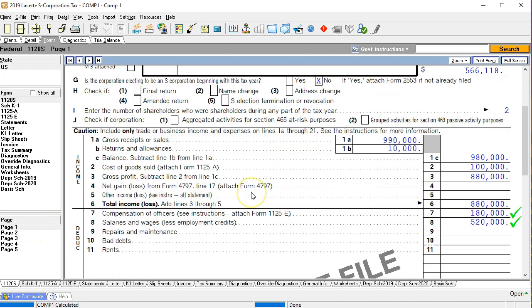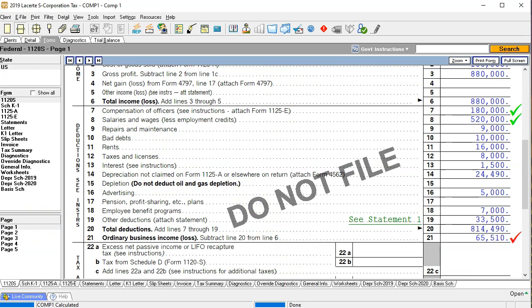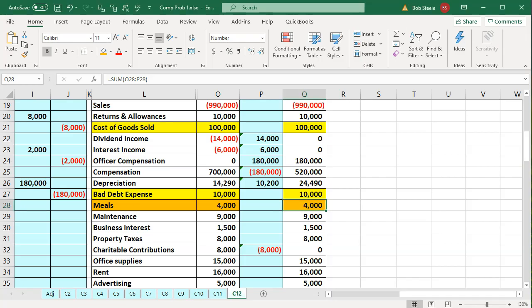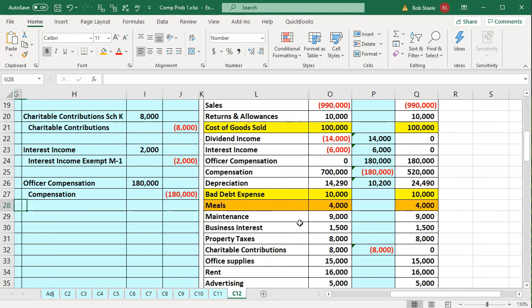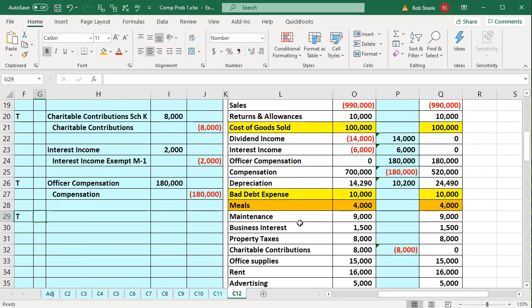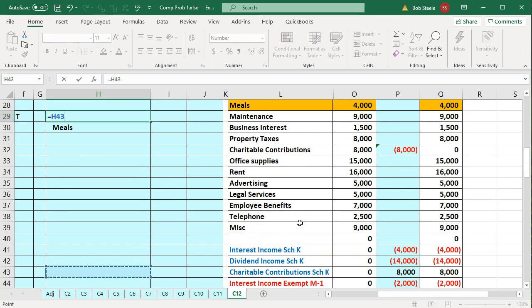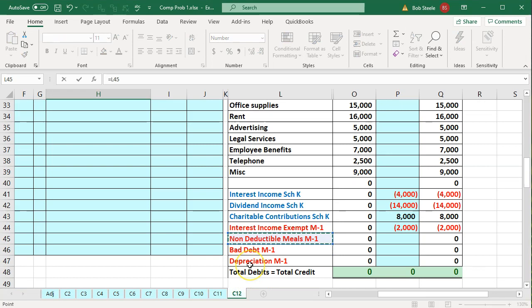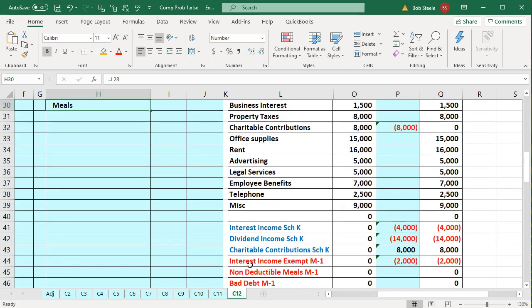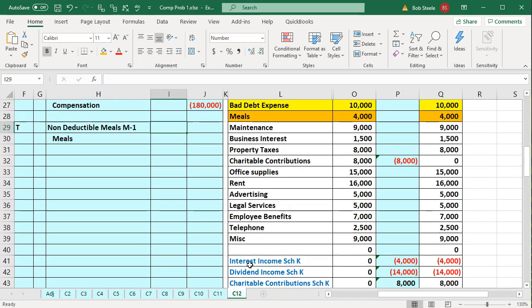I'm going to go back up to page 1. We need to change that 4,000 to 2,000. This needs to go down to 2,000. So I'm going to say, all right, there's an M1 adjustment. I'm going to say this is a tax journal entry. The meals is going to go on the bottom. Top number is going to be the M1 for the non-deductible meals. So I'm going to pick that one up, and it's going to be for 2,000 is the adjustment. 2,000 debit and credit.